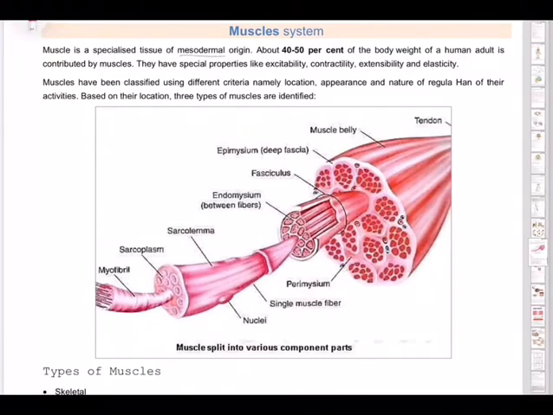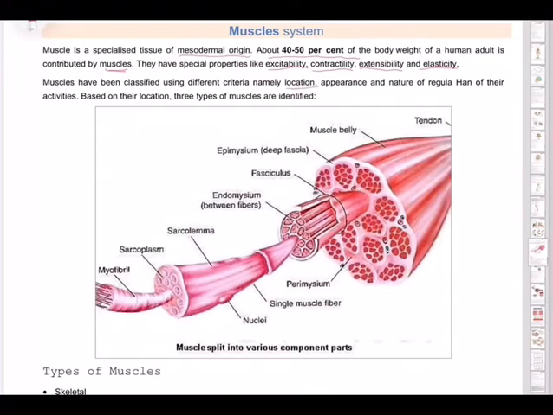So muscles are compulsory. Muscle is a specialized tissue, and it is of mesodermal origin, so the origin is from mesoderm. About 40 to 50% of the body weight of a human adult is contributed by muscles. They have special properties like excitability, they get excited, contractility, contraction, extensibility, they extend, and of course elasticity.